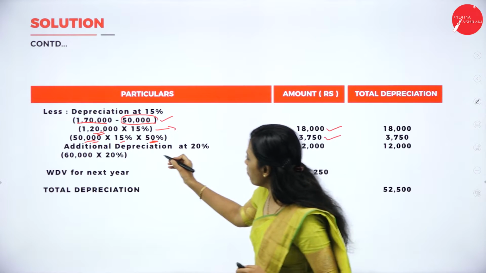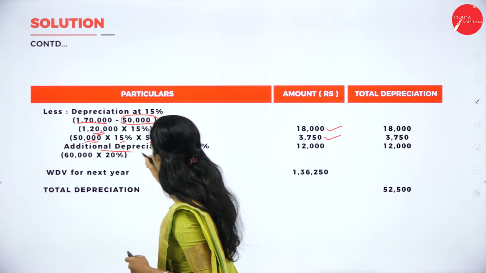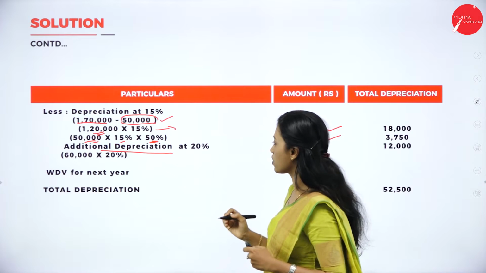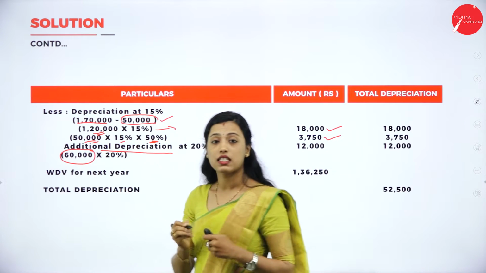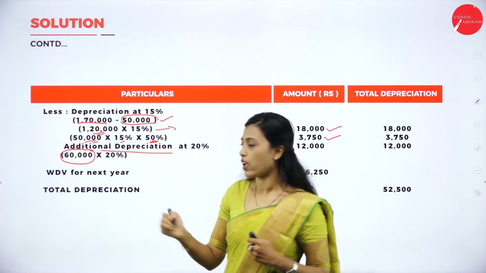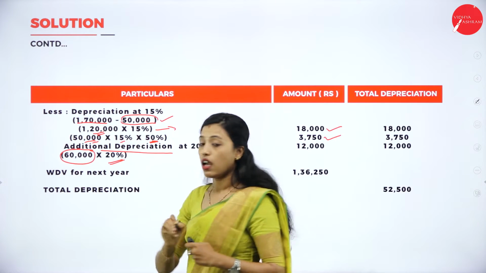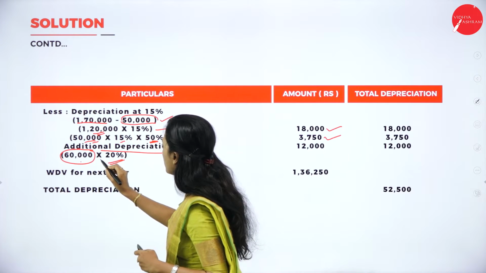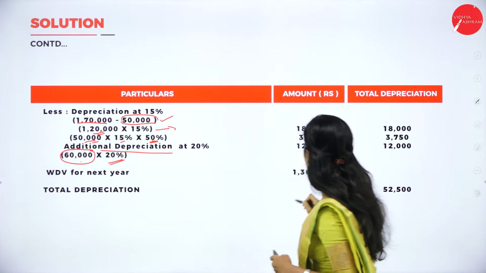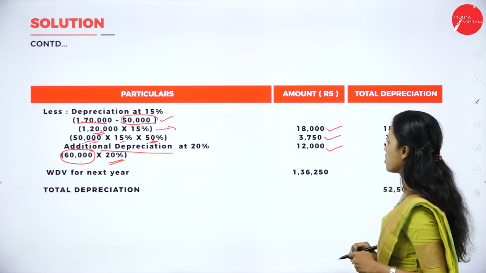Then we can claim additional depreciation for purchase of new machinery. Here new machinery is purchased worth rupees 60,000. For this 60,000, we can claim 20% additional depreciation. So 60,000 into 20%, it is 12,000.